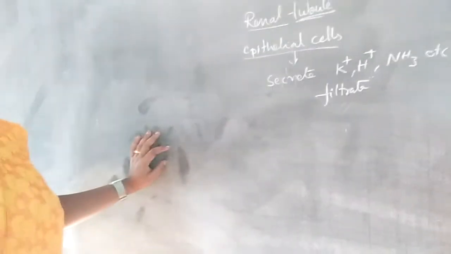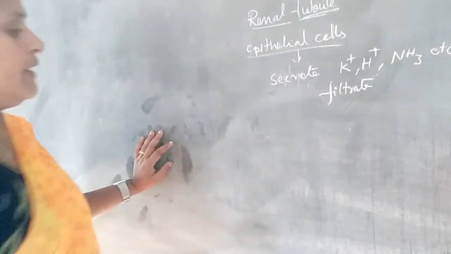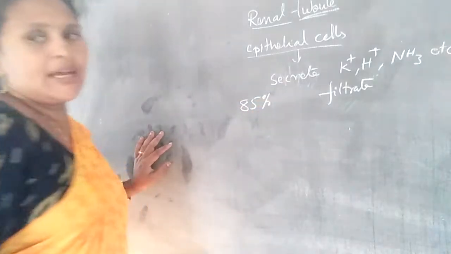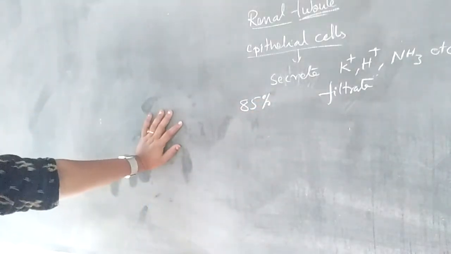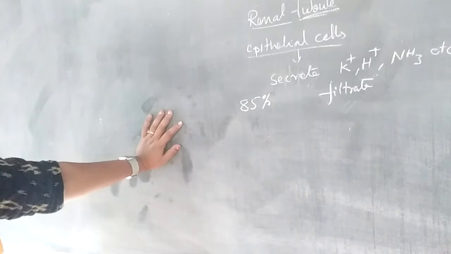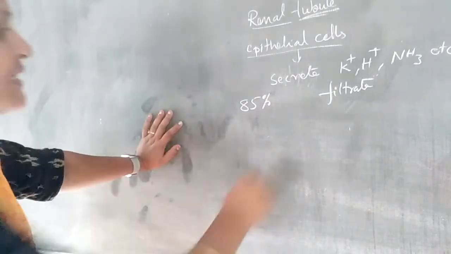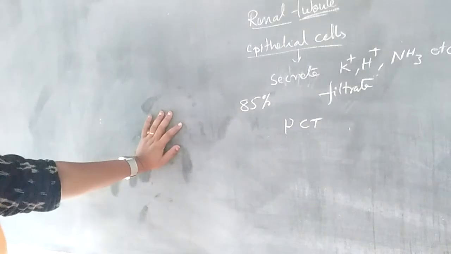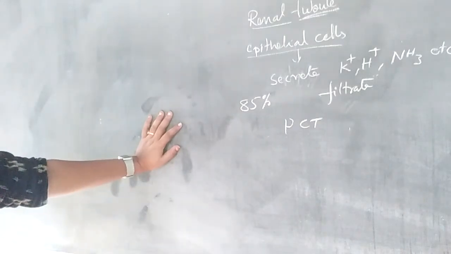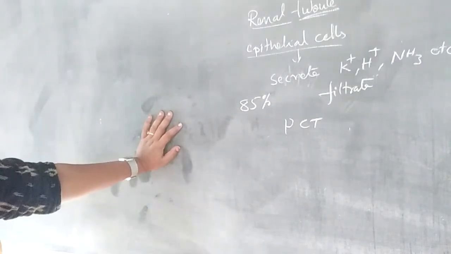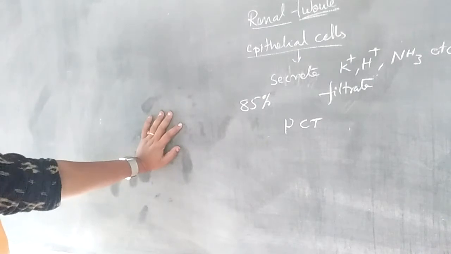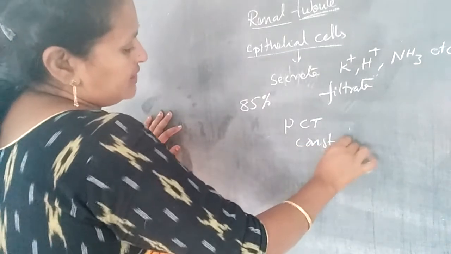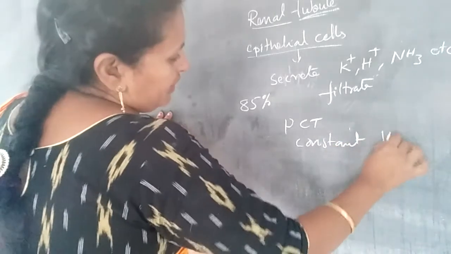About 85% of the reabsorption capacity is present in the PCT. PCT means proximal convoluted tubule. So 85% of the filtrate formed is reabsorbed in the PCT.